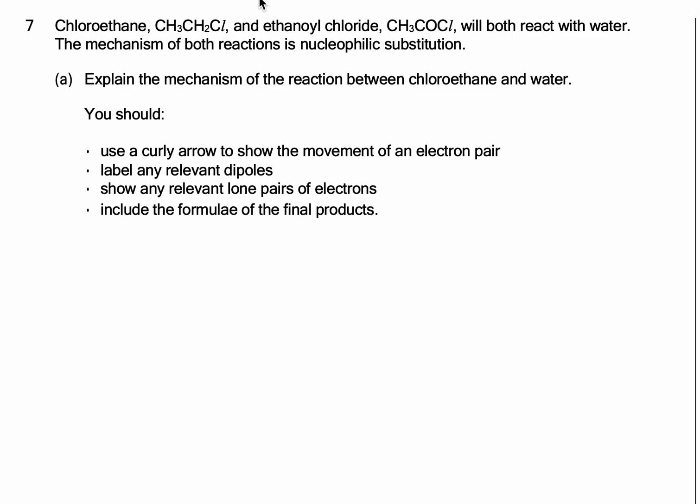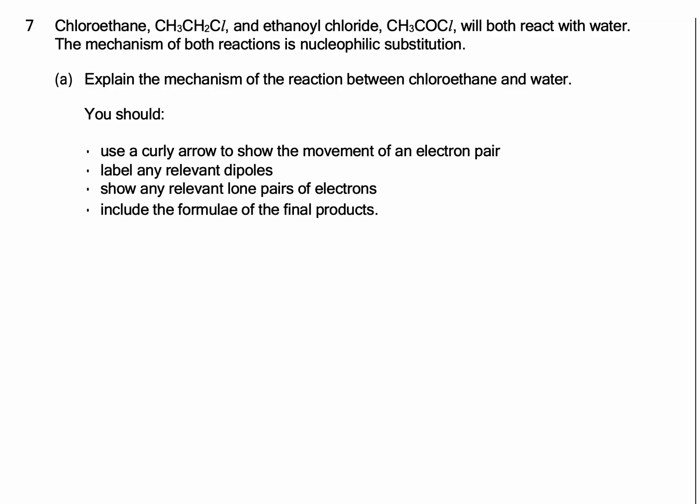Question number 7. Chloroethane CH3CH2Cl and ethanoyl chloride CH3COCl will both react with water. The mechanism of both reactions is nucleophilic substitution. Explain the mechanism of the reaction between chloroethane and water. You should use a curly arrow to show the movement of an electron pair, label any relevant dipoles, show any relevant lone pairs of electrons, and include the formula of the final product.